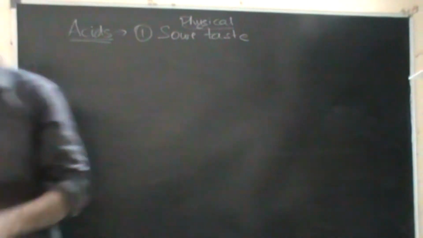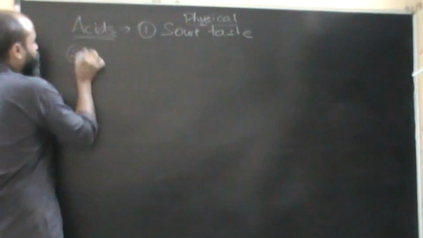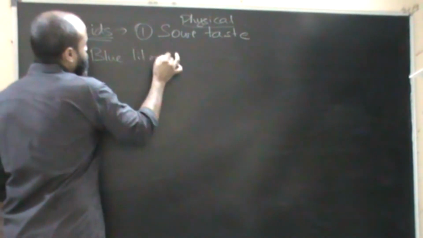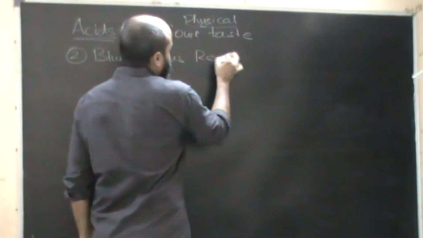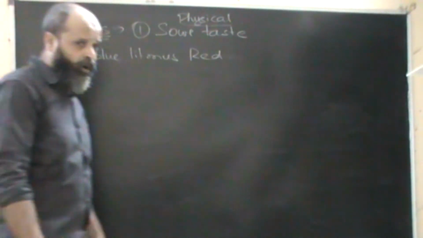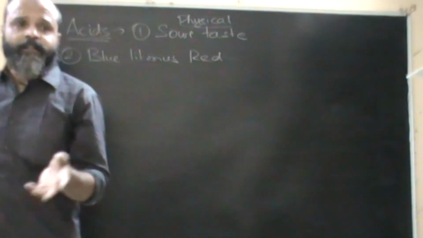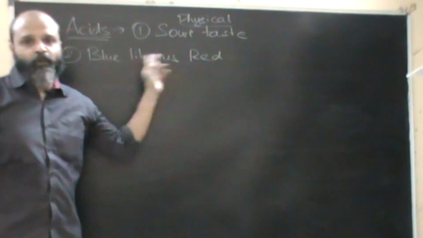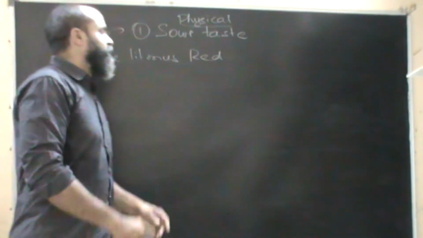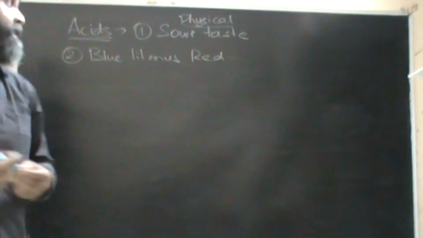What else do we have about acids? We have learned that they turn blue litmus red. This is something we have already considered, whether it is blue litmus solution or blue litmus paper. It converts both of them to red. Blue litmus turns red in the presence of an acid. What else do we have? Acids turn blue litmus red and they conduct electricity.